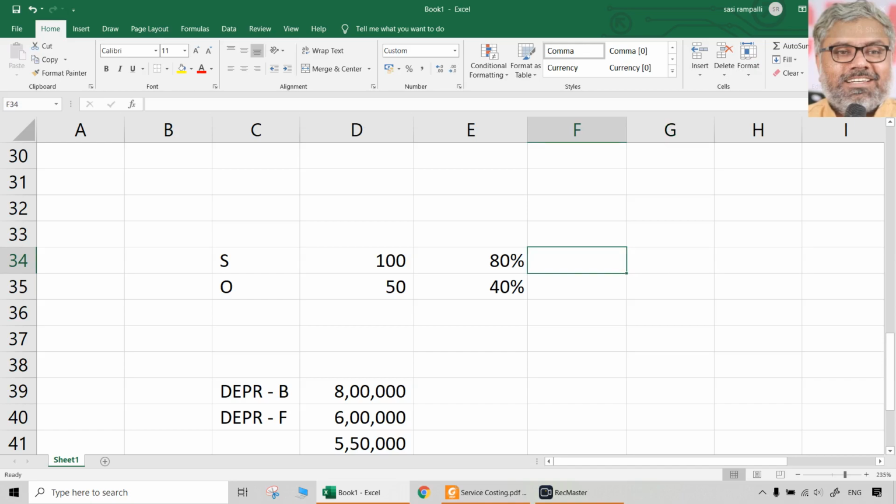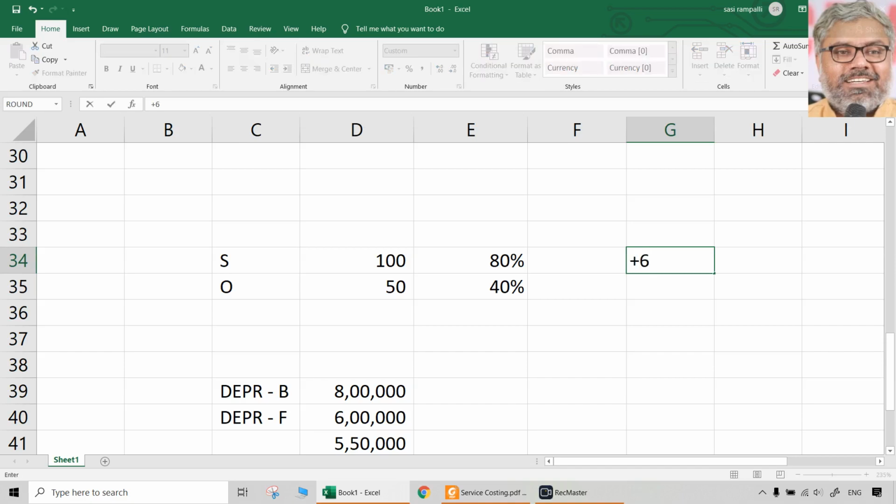So let us take the number of room days during the season. Number of room days during the season: 6 months season. Each month 30 days as given. 100 rooms are there. And 80% is the occupancy. So 14,400 is the number of room days during season. What about off season?